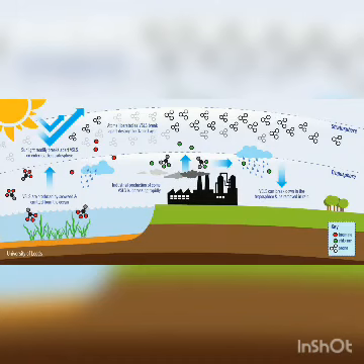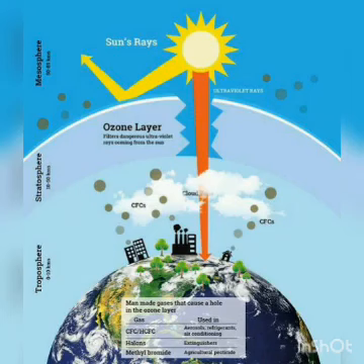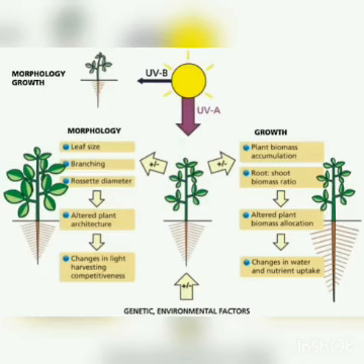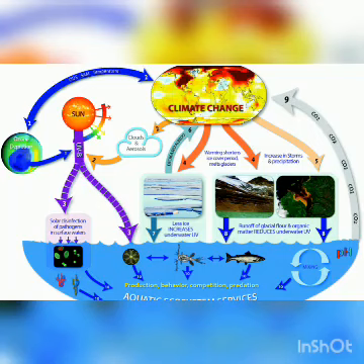The depleting ozone layer allows more ultraviolet radiations to reach the earth. This could result in skin cancers, damage to immune system, eye problems, affects crop production, damage to various ecosystems, and damage to aquatic life, and so on.